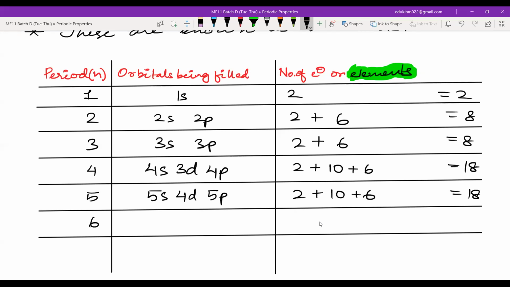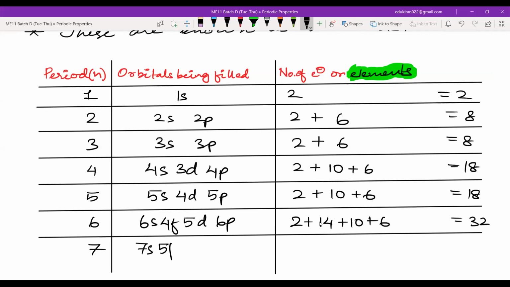Then the sixth one will have one more. So there will be 6s, 4f, 5d, 6p. And this will be holding 2 plus 14 plus 10 plus 6, which will be equal to 32. In the seventh one you will have 7s, then 5f, and after 5f, we'll have 6d and 7p. It will be 2 plus 14 for the f, 10 for the d, and 6 for the p. So it will also be 32 electrons.